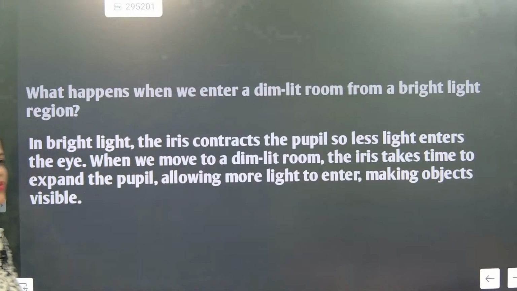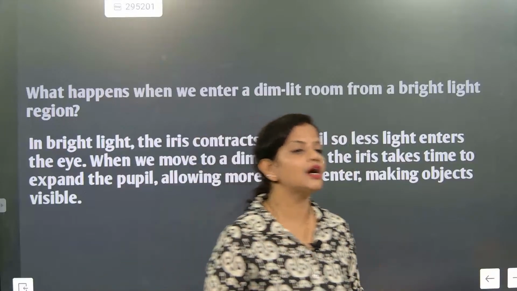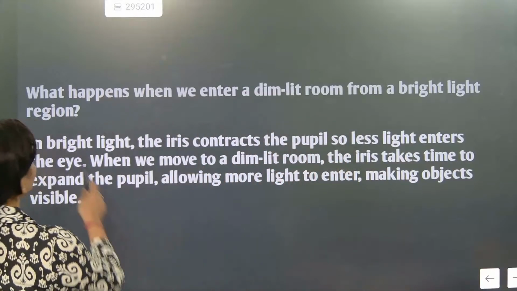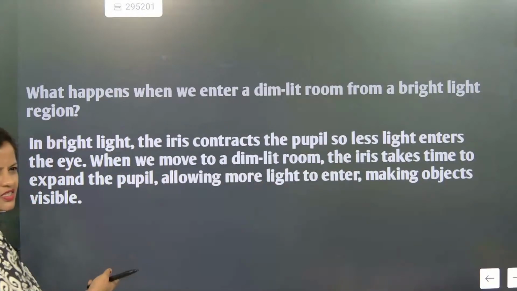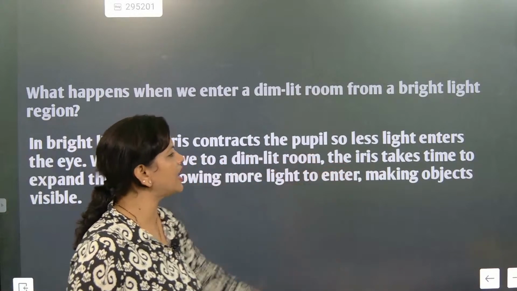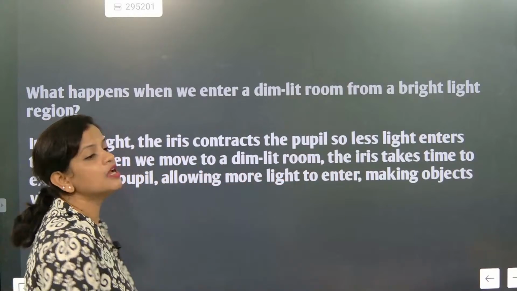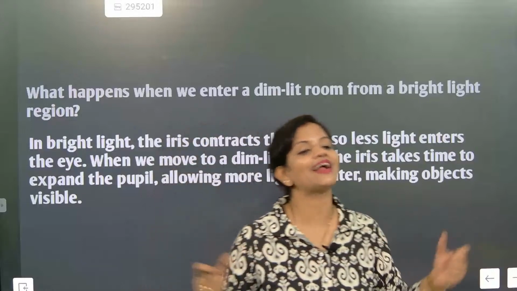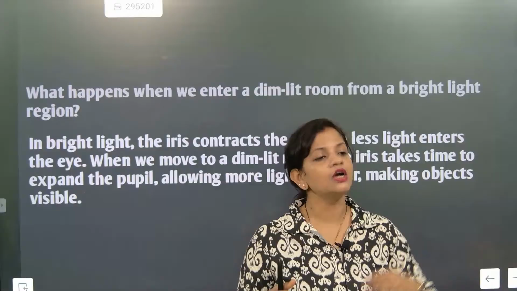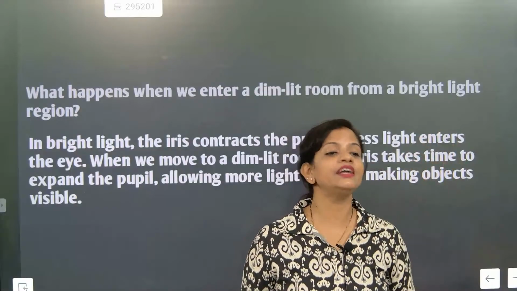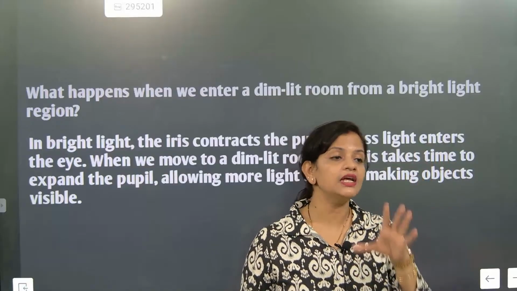What happens when we enter a dim light room from a bright light region? This is another important question: what all things are happening when we are entering from a bright light to a dark room? So here you see, in bright light the iris contracts, correct? The pupil will become smaller, already we have discussed. When we move into a dim light room, the iris takes time to expand the pupil, allowing more light to enter, making objects visible. The expansion of the pupil size lets more light enter, and since more light can enter, things will be visible in the dark.